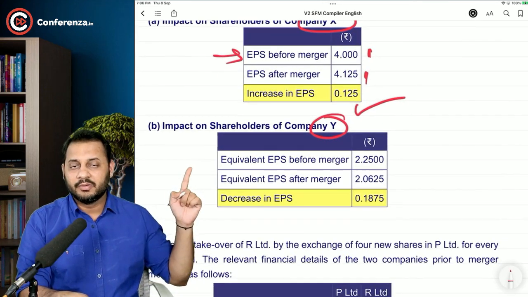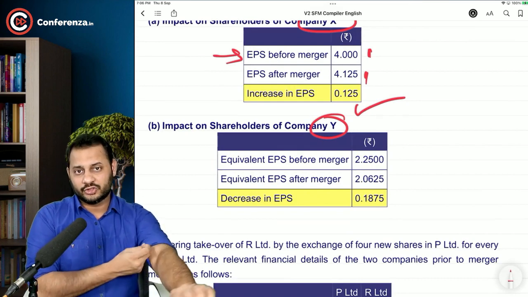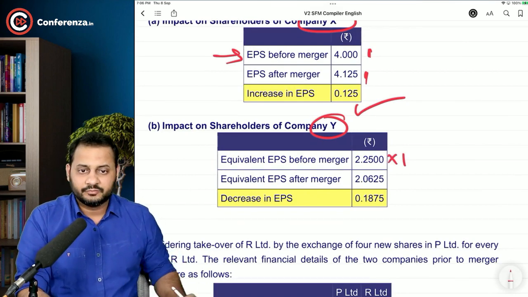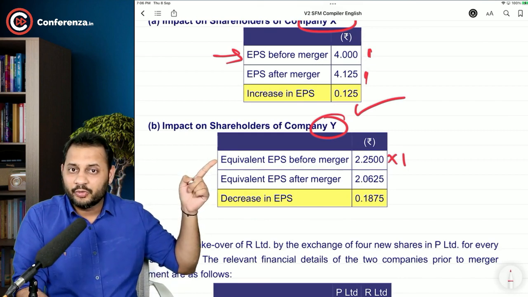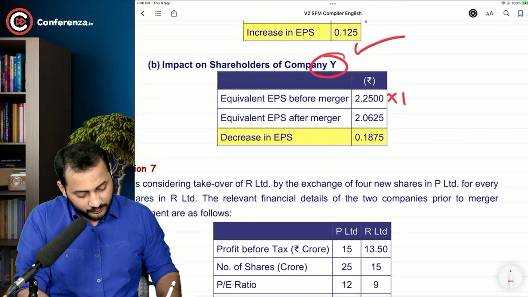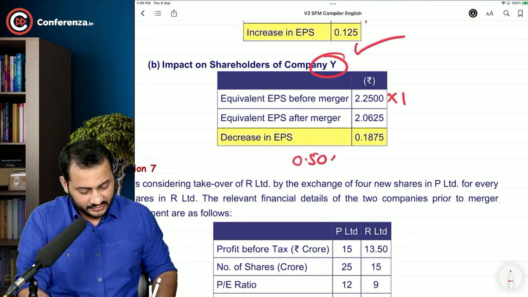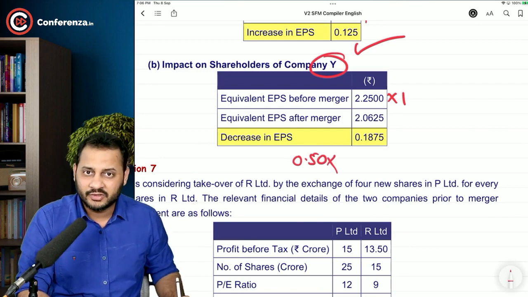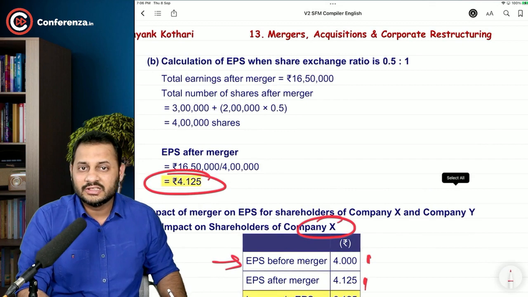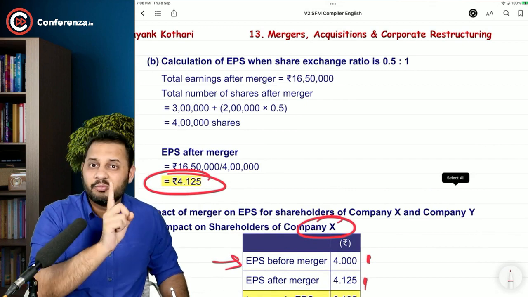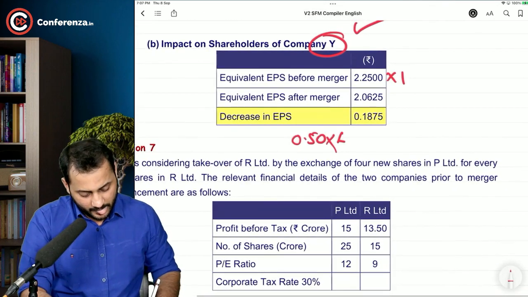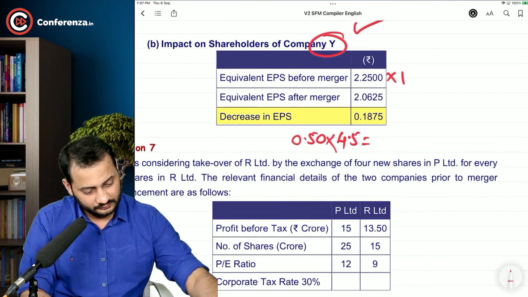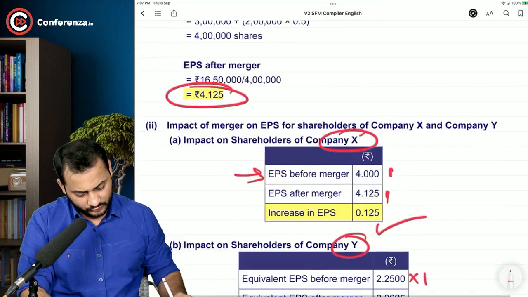But the shareholders of company Y are at a loss, because one share of their pre-merger company used to give them 2.25 rupees, but they got only 0.5 shares in the post-merger company as against 1, and 4.125 is the EPS of 1 share. Earning per share is the earning of 1 share, but they only have 0.5. So 4.125, sorry.